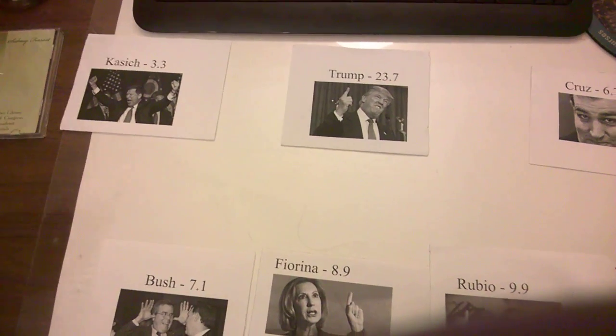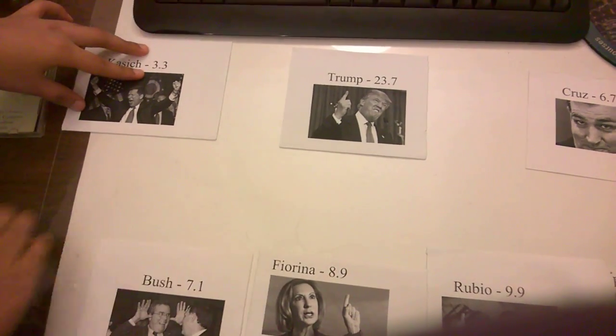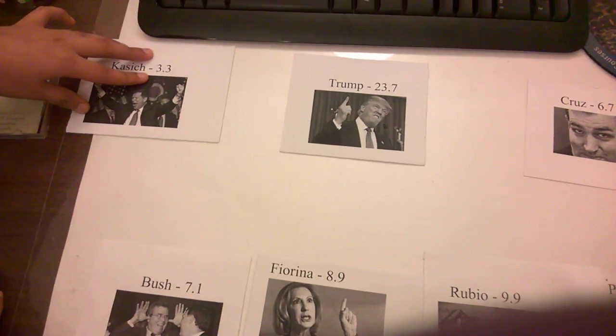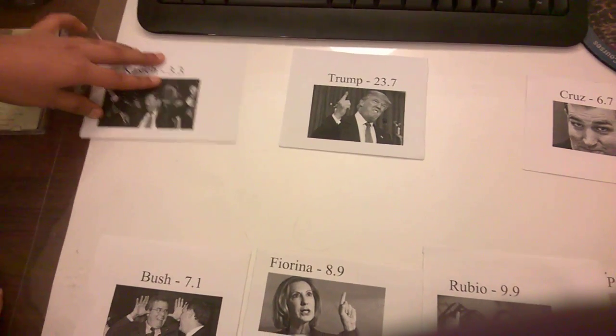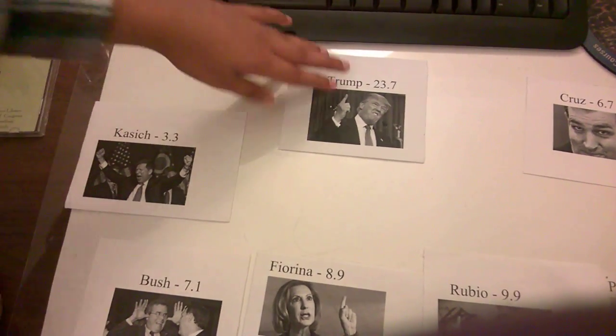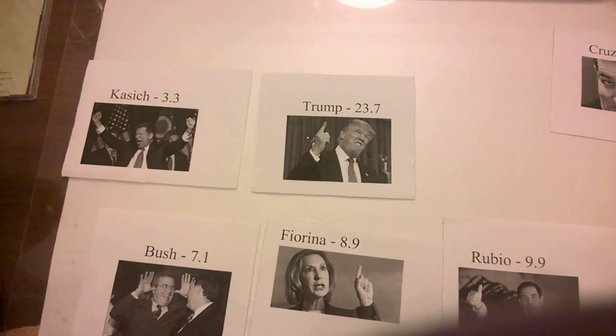So we look at Kasich versus Trump. We see that Kasich's 3.3 is less than Trump's 23.7, so we put Kasich in a different subarray, and then we put Trump in that subarray. So now these two are sorted.